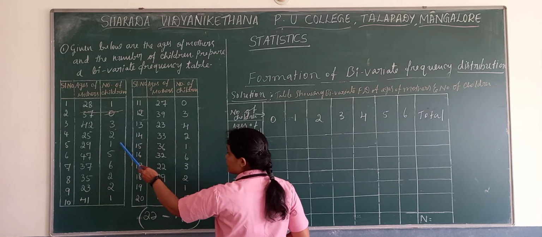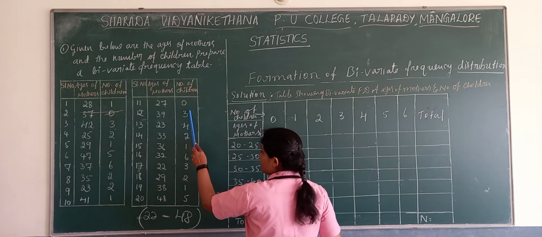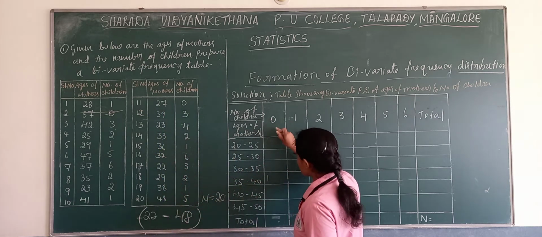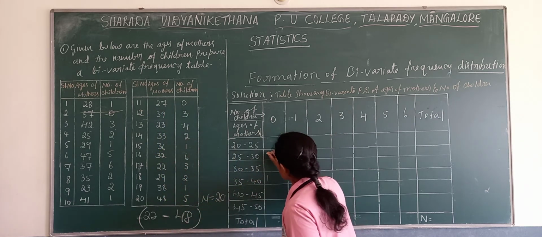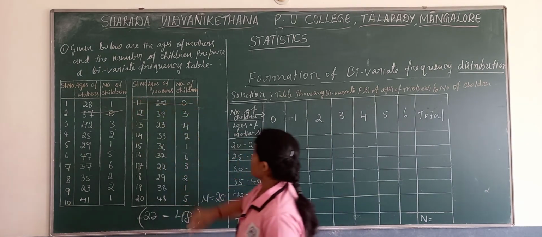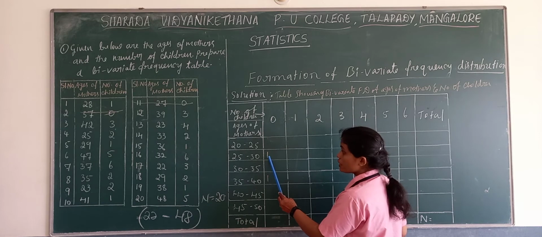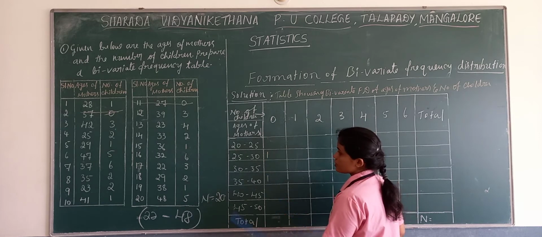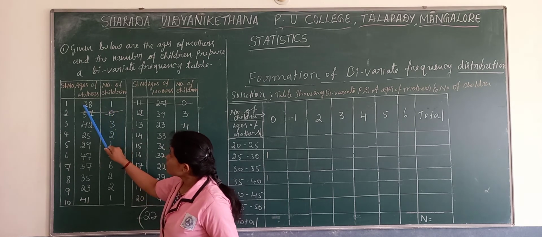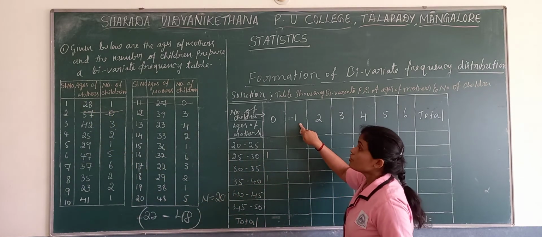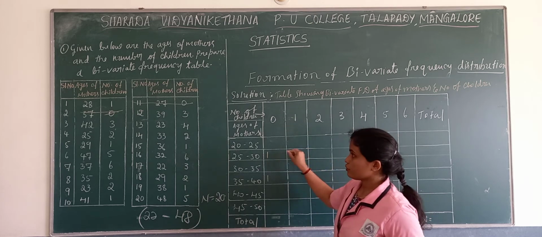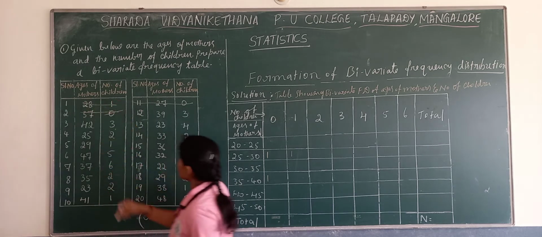And find, is there any other zeros here? No. Then one more 0 we can find. Here 0 and 27. In the 0 column, where 27 will come? 0 and 27. The first one was 0, 37. Now next we go to 1. 1, 28. Where there is 28, 1 and 28.